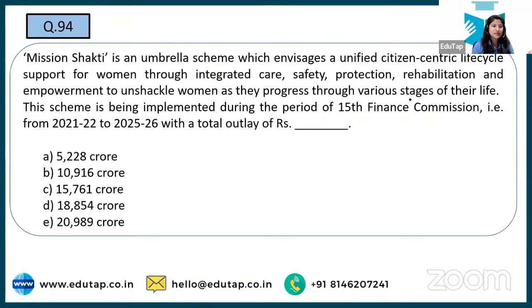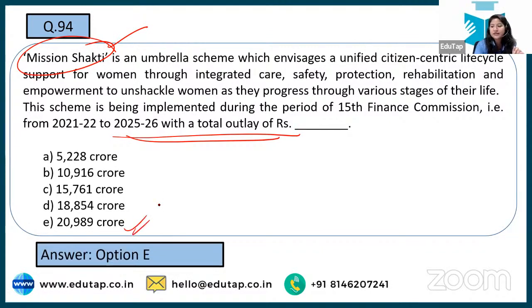Okay, next is about Mission Shakti. So Mission Shakti, Mission Vatsalya and Poshan Abhiyan, all three are part of the Women and Child Development ministry, focusing on different factors. Mission Shakti will focus on pregnant women as well as adolescent girls. So it is an umbrella scheme. I just need to know its total outlay. Even in an examination, if there is a description of a scheme, you do not have time, just go for it. Okay, it's talking about Mission Shakti, and then you just directly come to the last line. See, the correct answer over here is option number E.